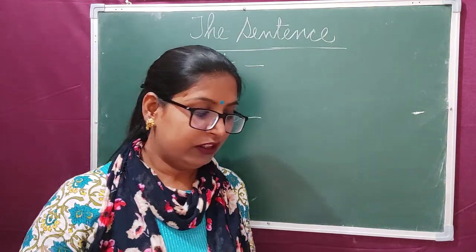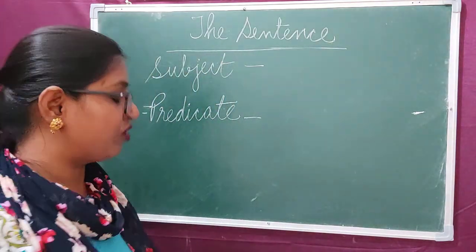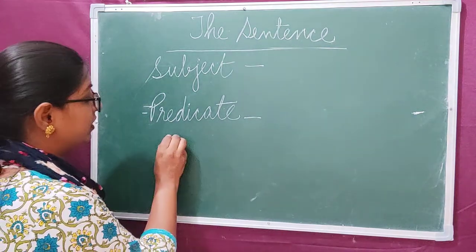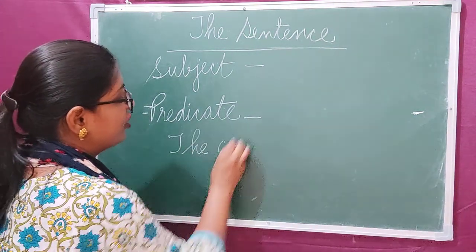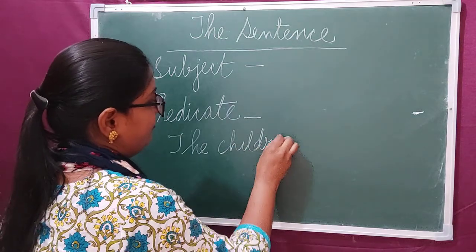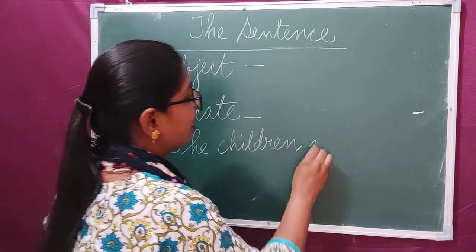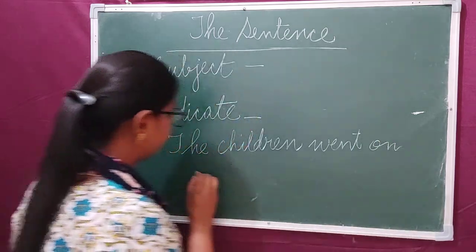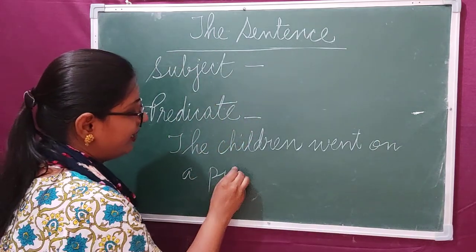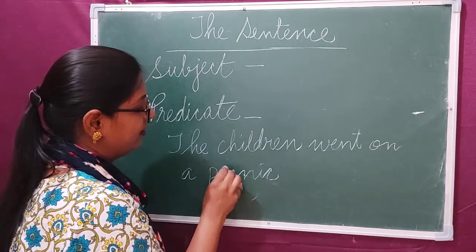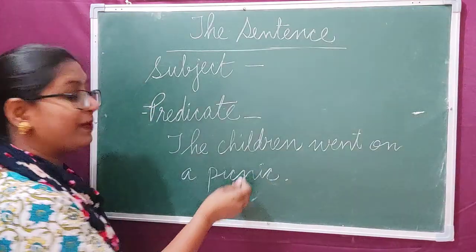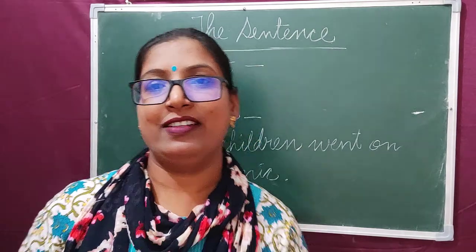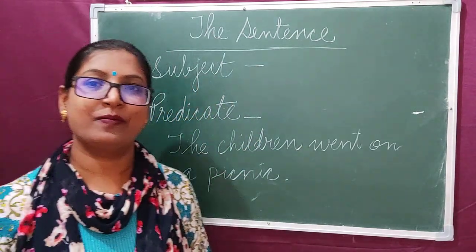Clear? Now I'll write a sentence on the board. The children went on a picnic. About what do we speak here in the sentence?